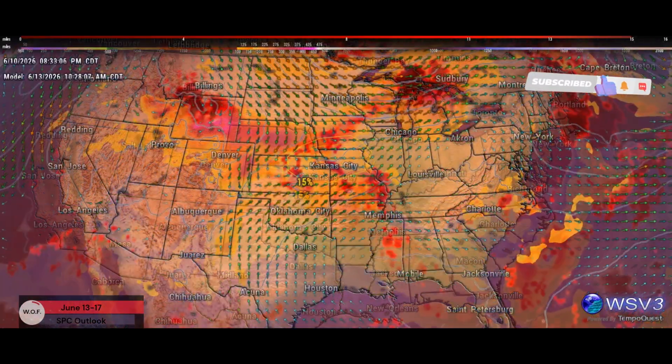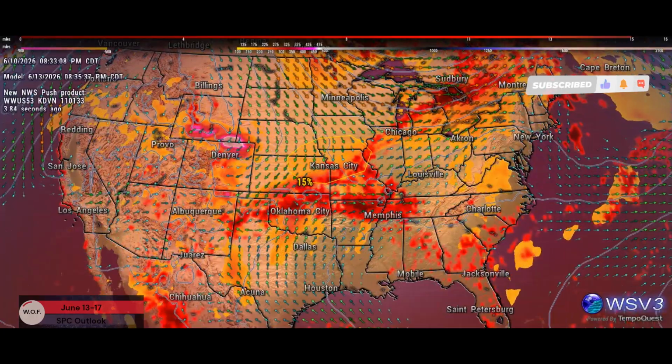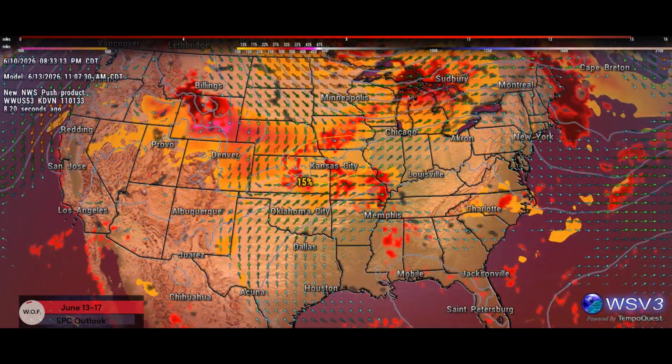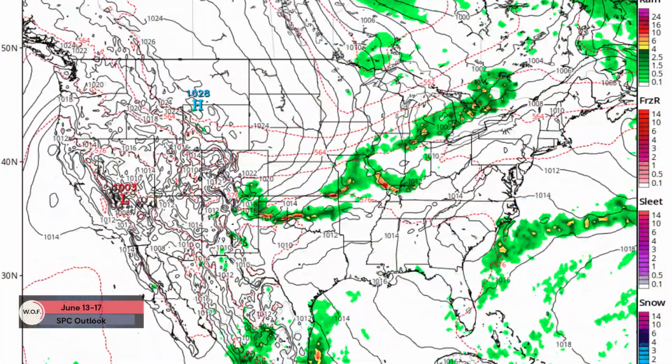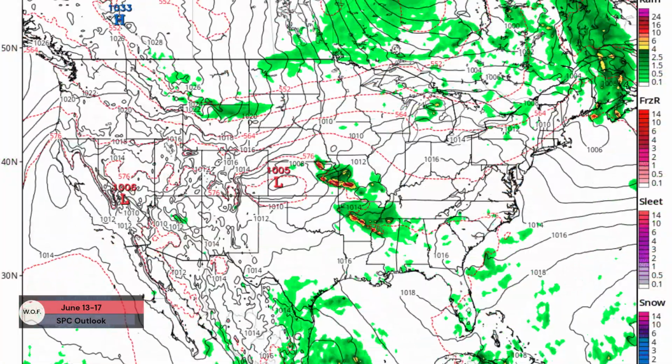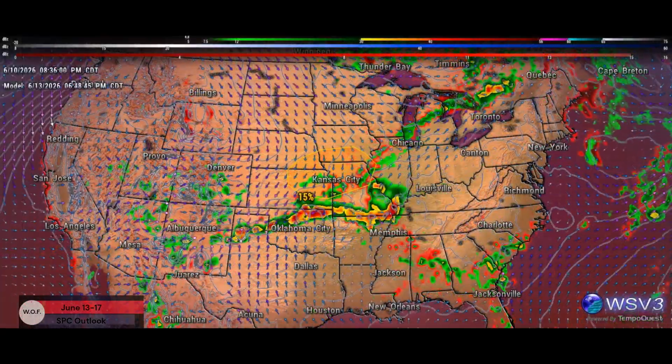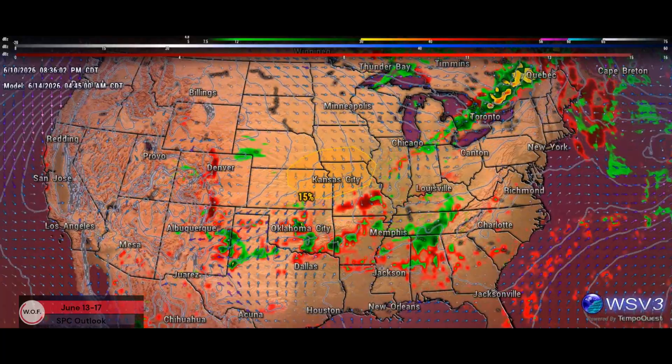The models indicate sufficiently strong deep layer shear across the frontal zone to support organized storm modes, including supercells. Highest confidence in greater storm coverage and an associated severe weather threat remains centered on the mid and lower Missouri valleys, where the delineation area may need to be extended into the upper Great Lakes in subsequent outlooks.